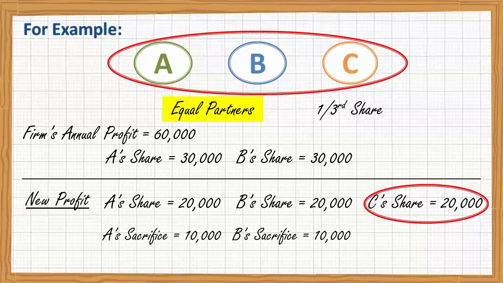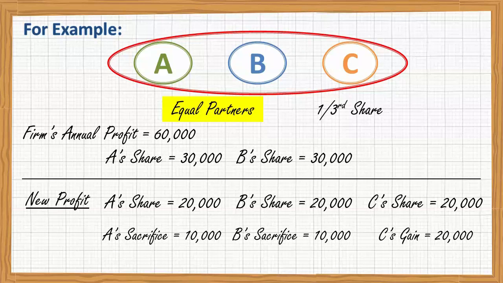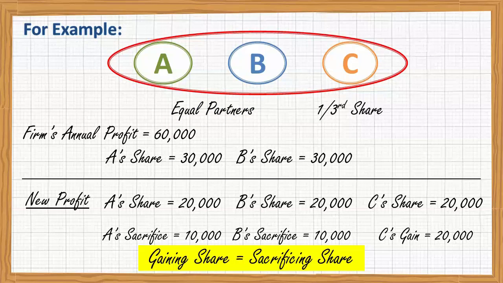But now, in the future, he will be getting 20,000 rupees profit. So he will be gaining rupees 20,000. So A and B will lose rupees 10,000 each, and C will gain 20,000. Be careful. Gaining share is always equal to sacrificing share or shares.